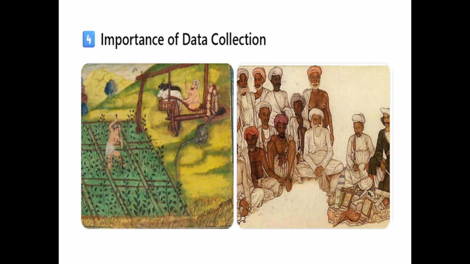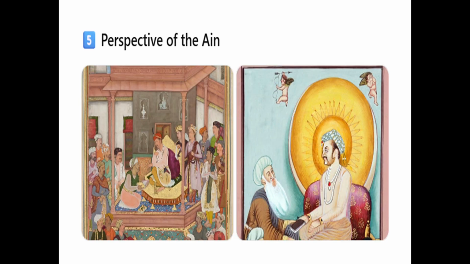The Ain provides quantitative information about the Mughal provinces. What is quantitative information? That means information expressed in numbers or statistics. What was the perspective of the Ain? The Ain gives a view of the empire from the center.